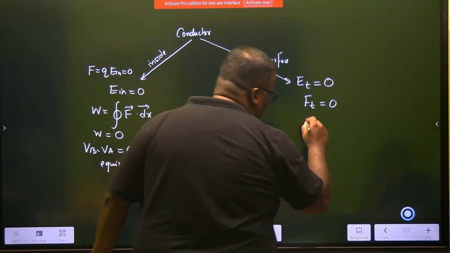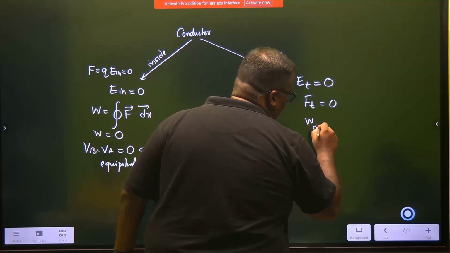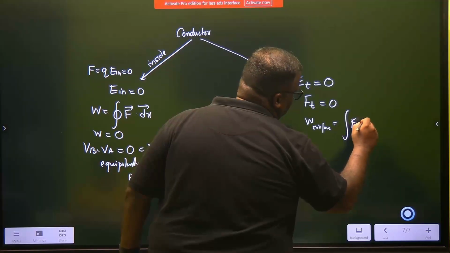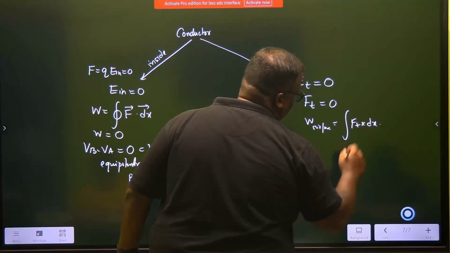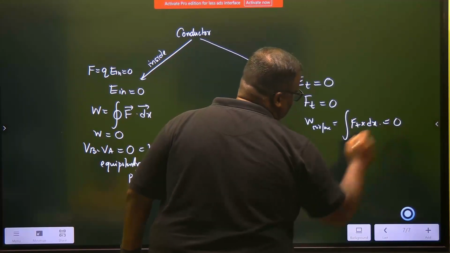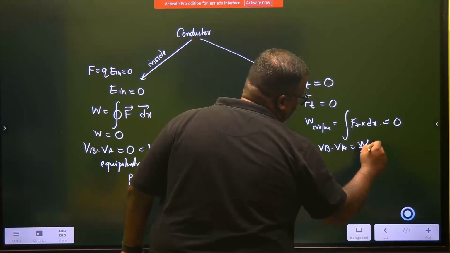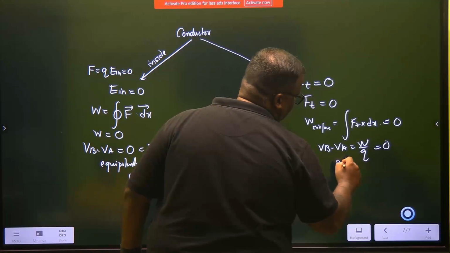And work done to move on the surface should be equal to the integral of tangential force into displacement. When this is 0, work done is 0, which means VB minus VA, which is equal to work by a charge, is also equal to 0. Therefore, PD is equal to 0.